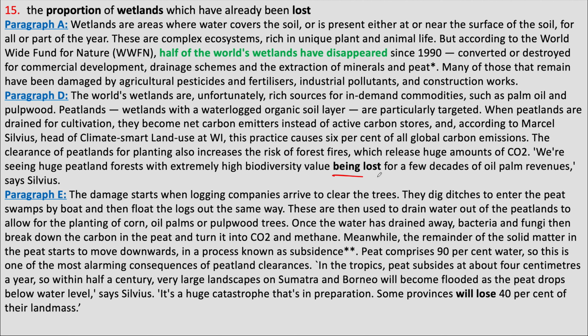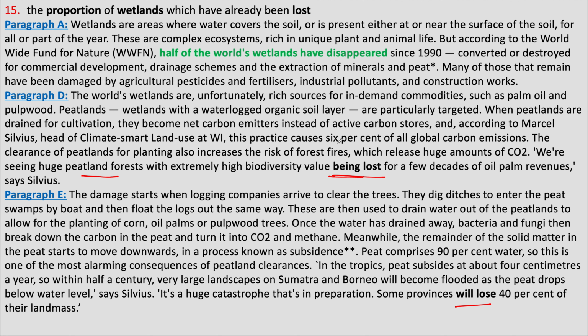The word lost and later the word lose are mentioned in paragraphs D and E. In paragraph D, it says that peatland forests, which are the wetlands, are being lost. But this does not mention any percentage of how much of these forests are lost.